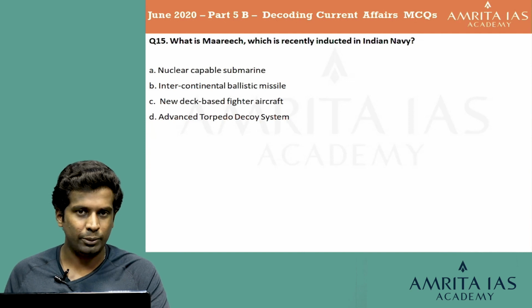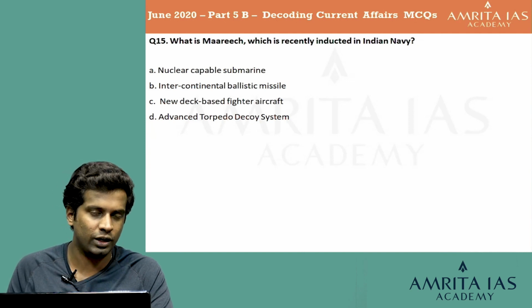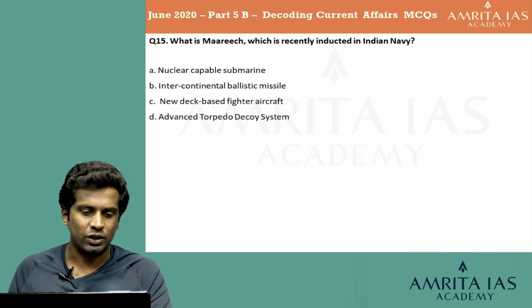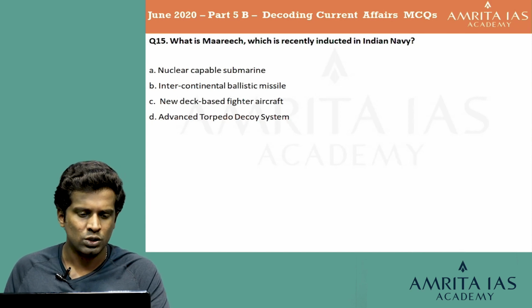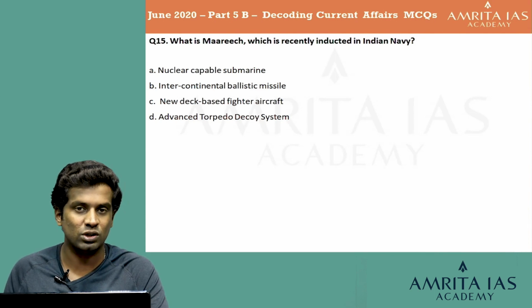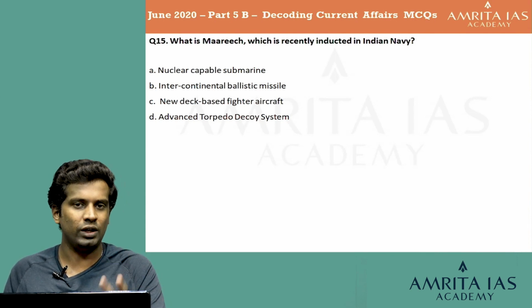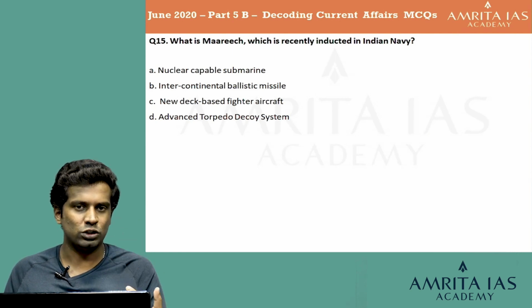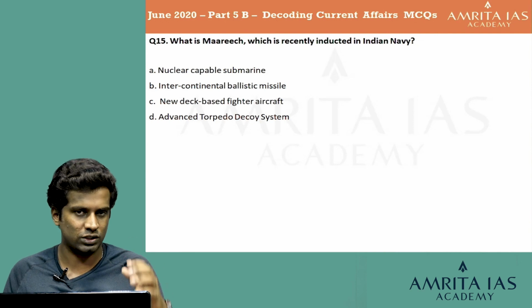Unless one has a very clear idea of what this is, it's going to be really hard to mention this specifically. But at the same time, for those who have a general idea about the current affairs modules and learning about the defense capabilities of India, definitely the names of the nuclear capable submarine of India, the intercontinental ballistic missile of India, and the new deck based fighter aircraft, all of this is well known. So one among the things which is not well known is the advanced torpedo decoy system, which is known as Marich. So if you can find a link, go for it. If you cannot, it's not a problem, learn it. In the future, we can definitely hit this question right if such a question comes.